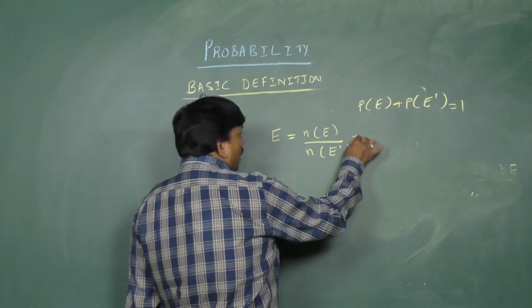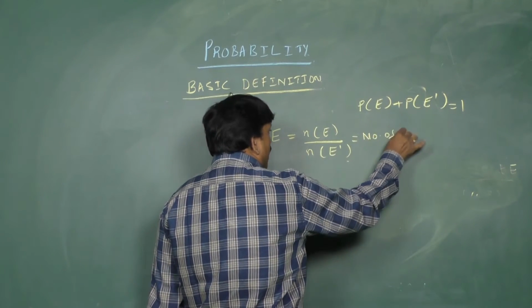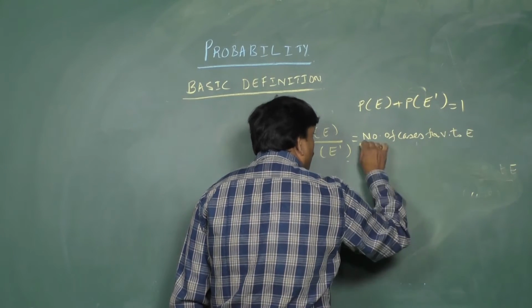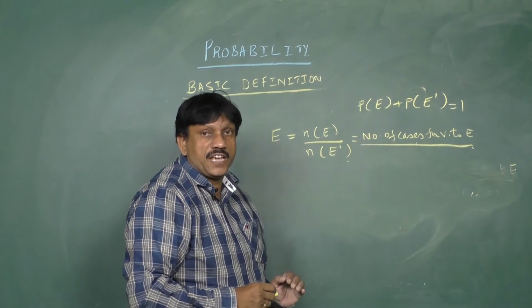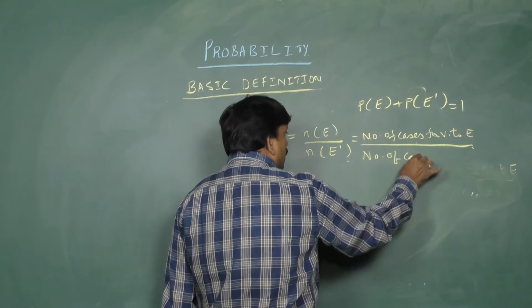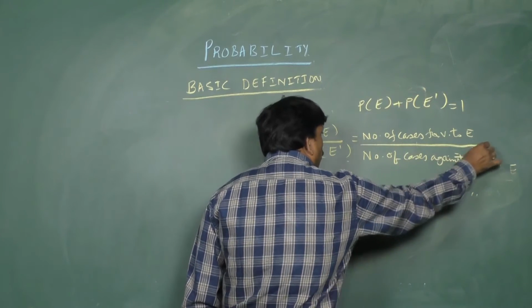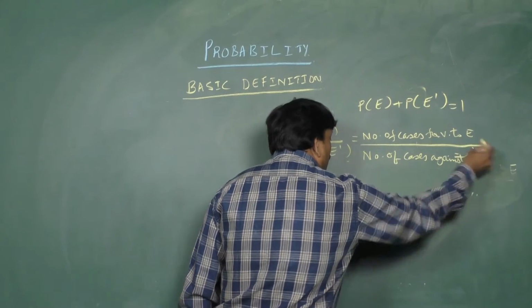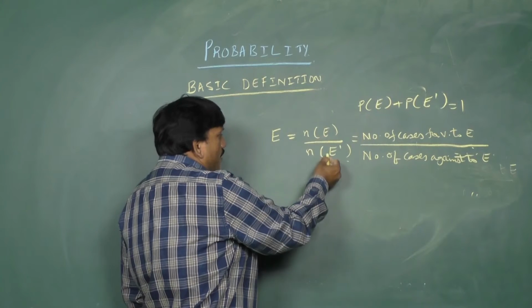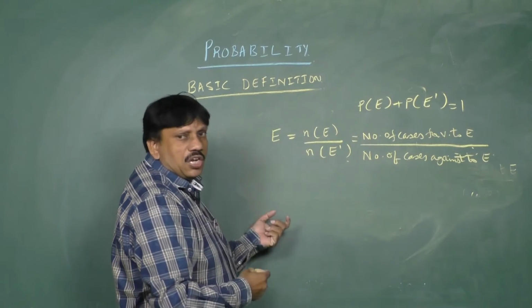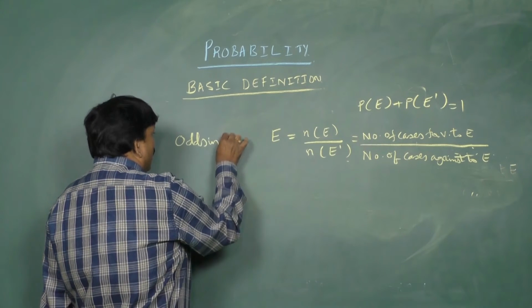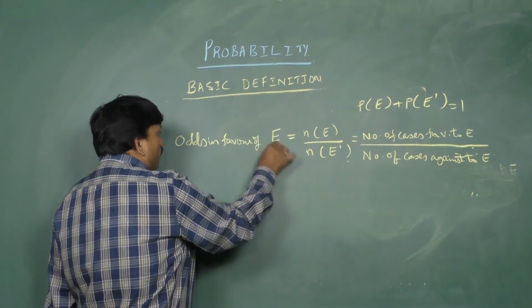The meaning is number of cases favorable to E by number of cases against event E. That against is nothing but E dash. So, n of E by n of E dash is nothing but odds in favor of event E.